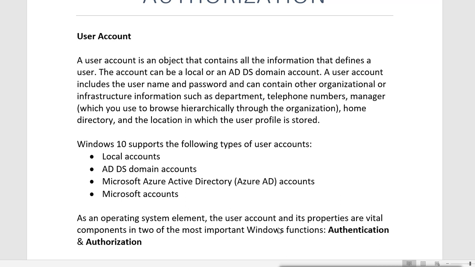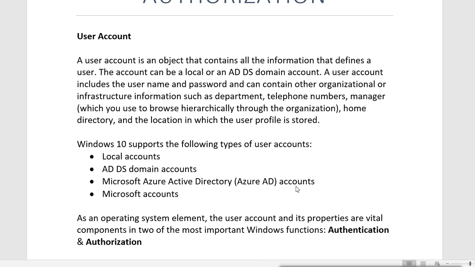Suppose in your connected network you have 10-20 machines, the account which you create on one machine will not work on any other machine. It is called a local account.